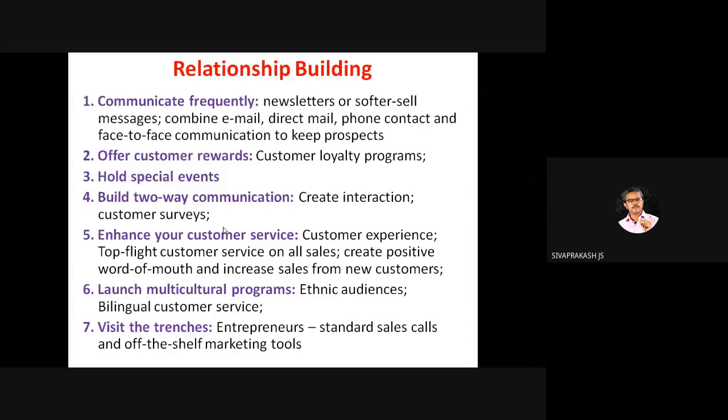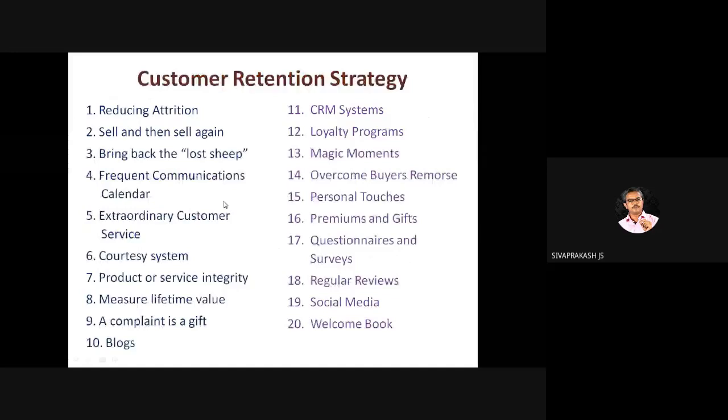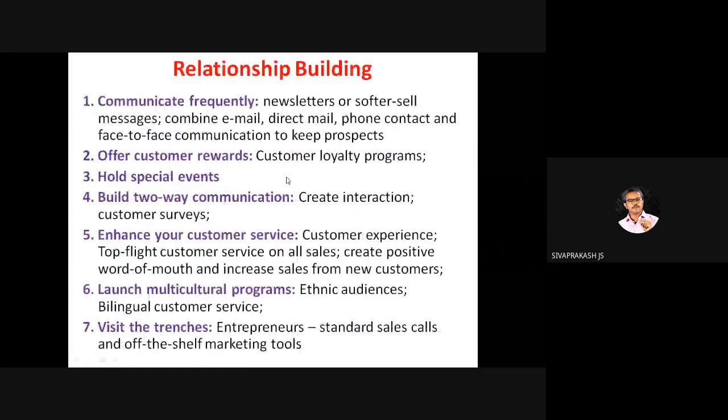All seems to be simple, generic, but you need to get to know some of the nuances, then only you can answer the question, right? So there are 7 plus 20. Some points used to be repeated. Why is customer retention strategy huge? Because retaining is more challenging than building a new customer.